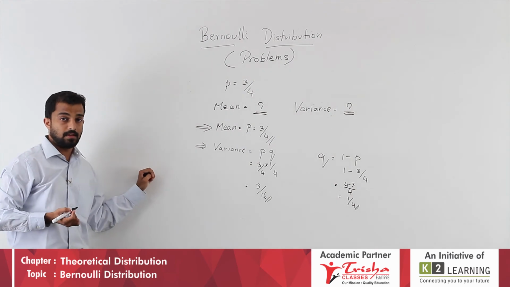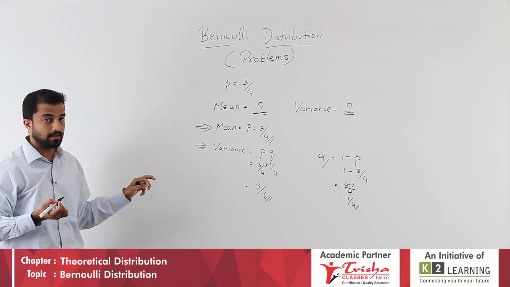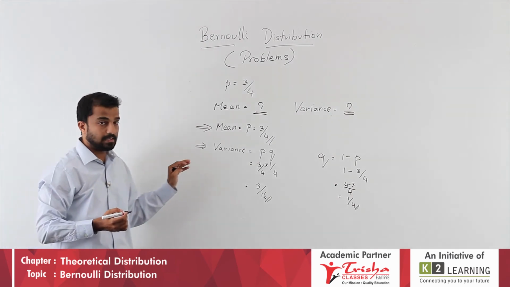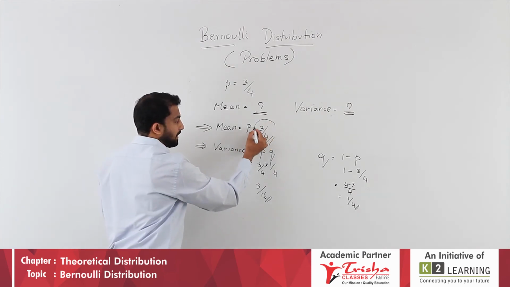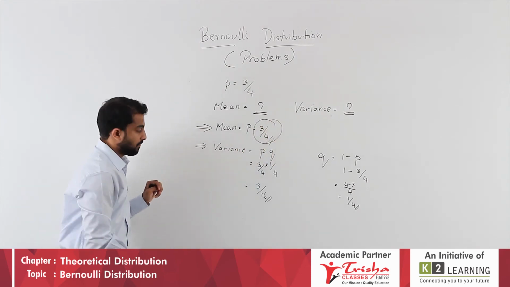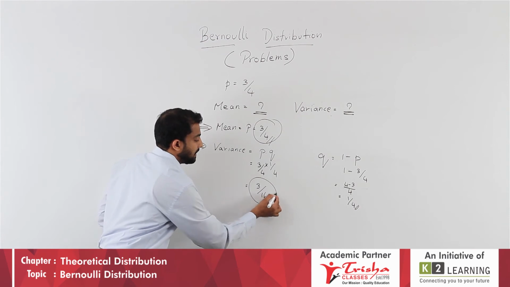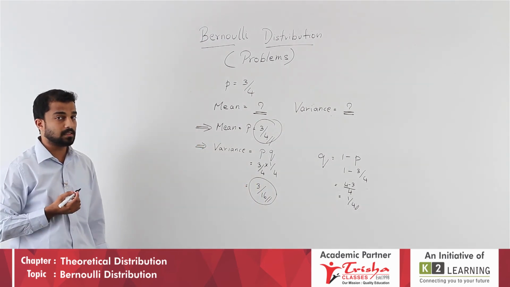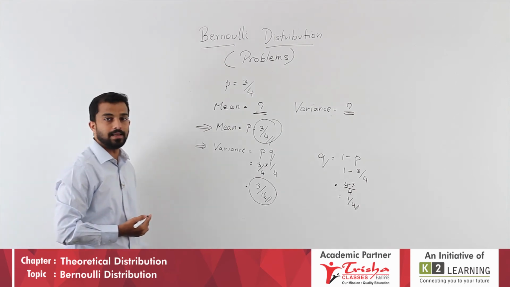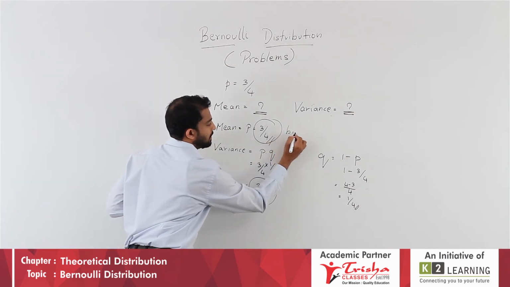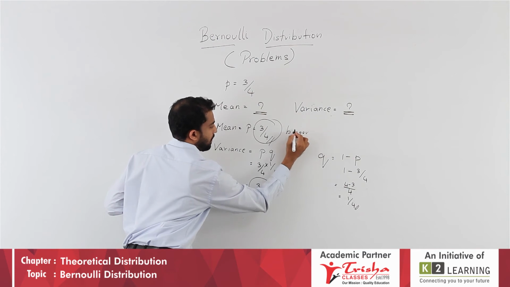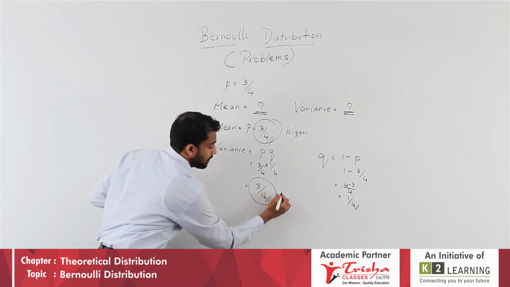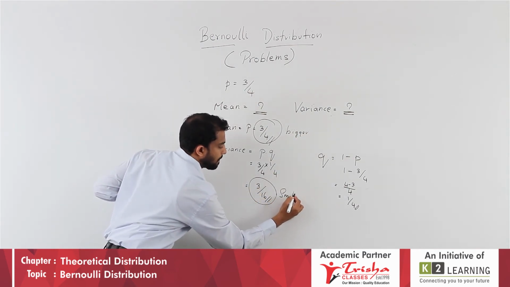Remember students, we are at a very important juncture here. Understand, mean is 3 by 4. Variance is 3 by 16. Which is the bigger one? Which is the smaller one? Definitely mean is bigger and variance is smaller.